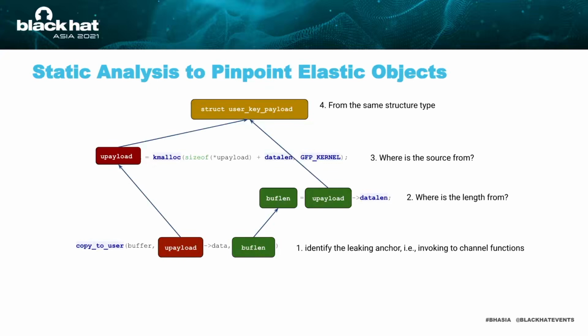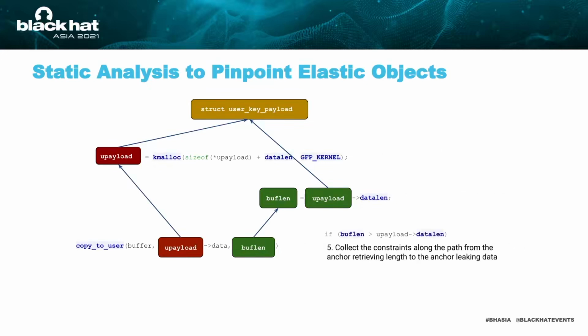What's more, user key payload is a standard flexible structure because its size is a constant plus a variable. The offset of the length field and the flexible buffer can also be tracked down. Through the above analysis, we can learn which slab cache is responsible for holding the object, and that the user key payload is exactly the elastic structure that we are searching for.